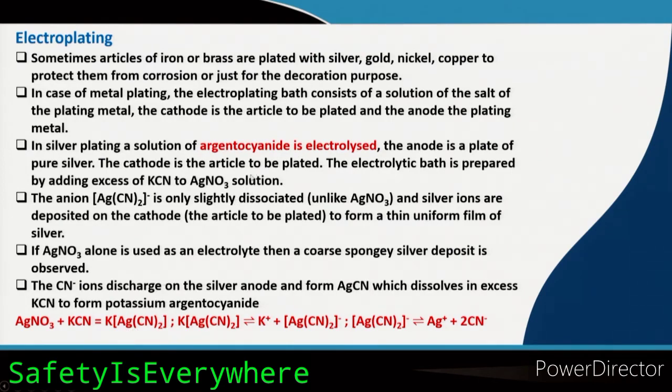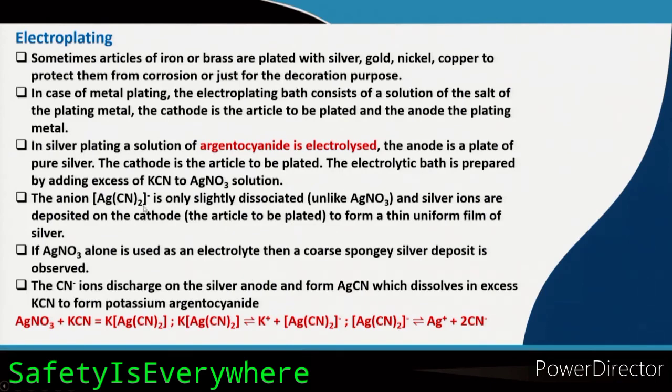Now, in your electroplating bath, you have argento cyanide which will be electrolyzed. As the cathode, you are using the article which you want to electroplate, and at the anode you will use the silver, okay. Now, if silver nitrate alone is used, what will happen? Why are we using this one? That is the main topic here, okay.